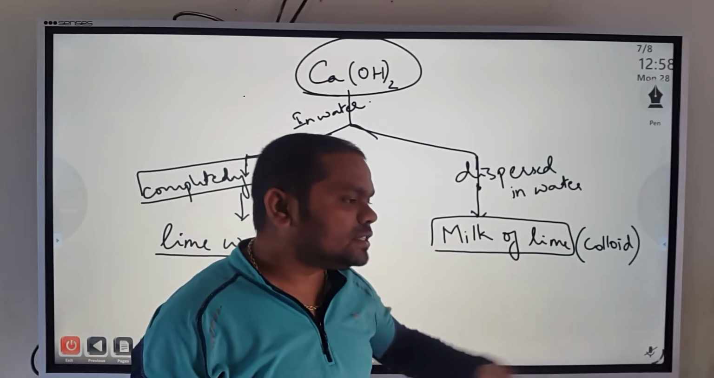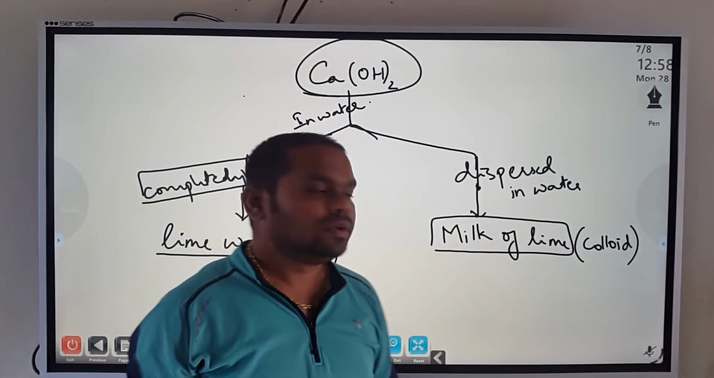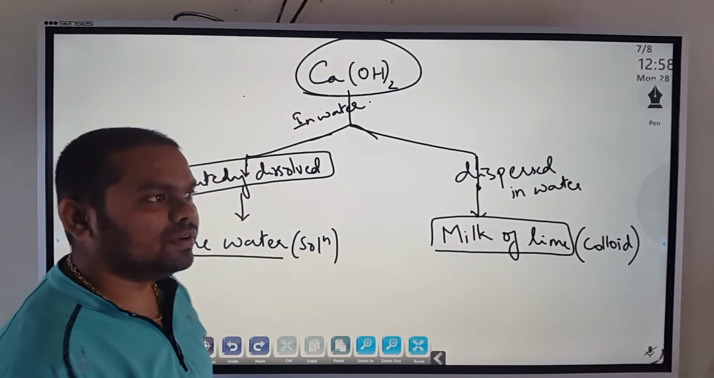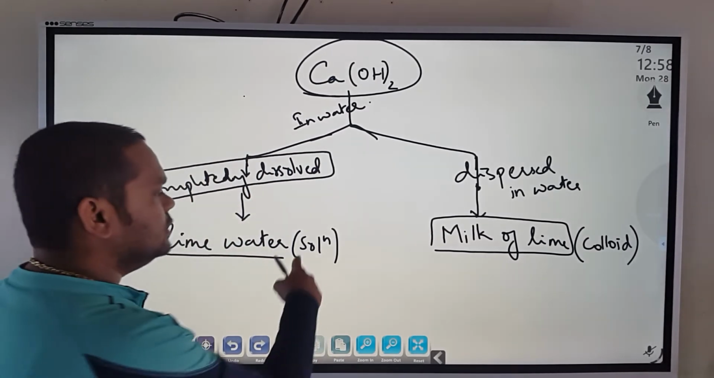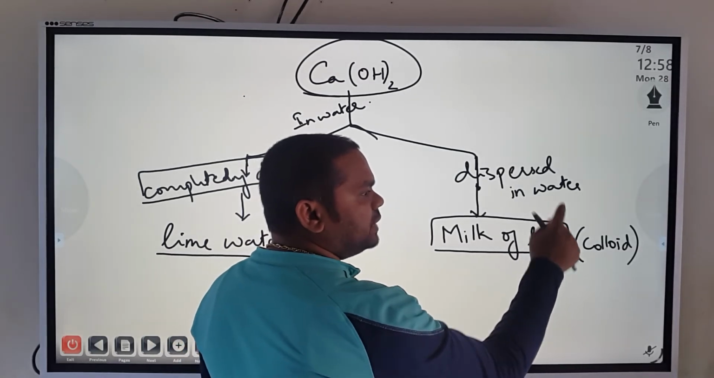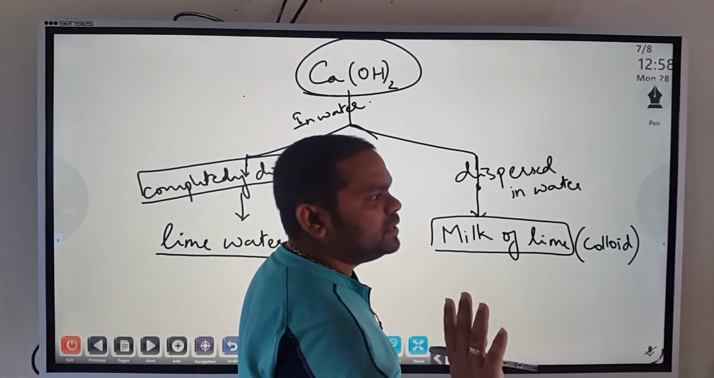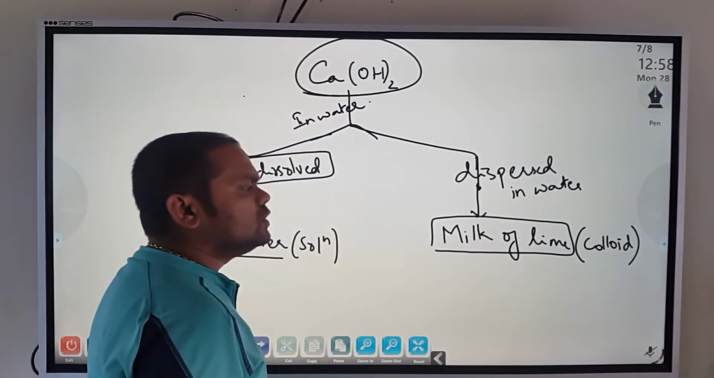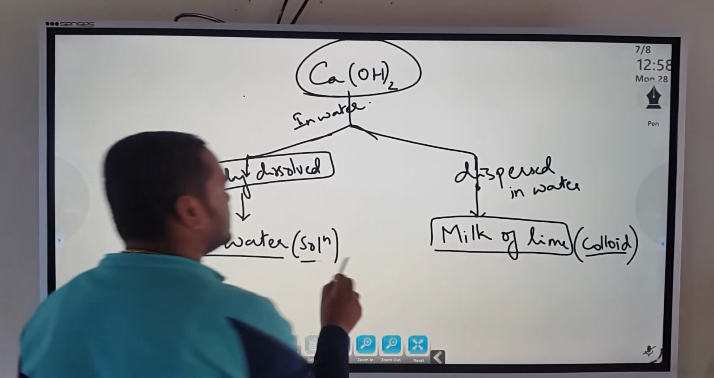Colloids disperse in the medium, a solution dissolves in the medium. In the solvent, the solute dissolves to form the solution. The dispersed phase disperses in the dispersion medium, then we call it milk of lime. We will talk about this in surface chemistry.